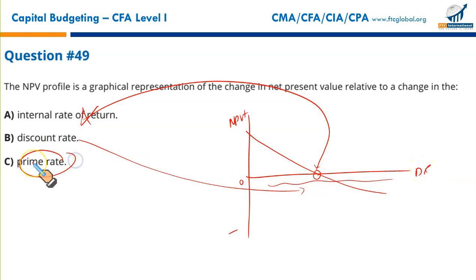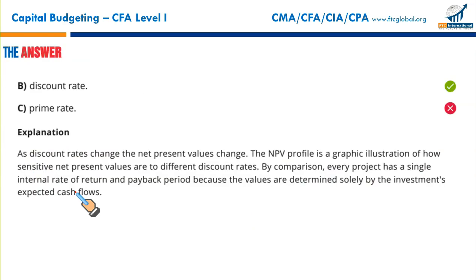Prime rate is the rate at which banking institutions lend money to their most creditworthy customers or fund seekers. This is not the point we're discussing. So that makes B the correct option.